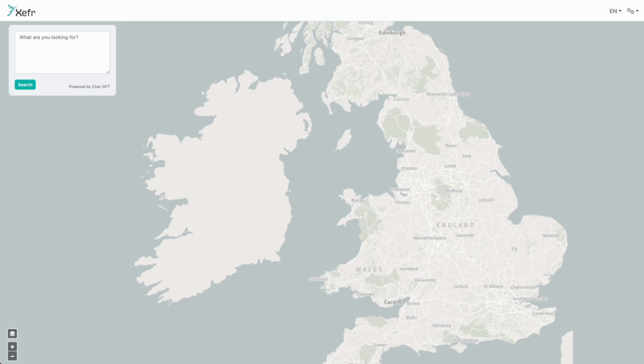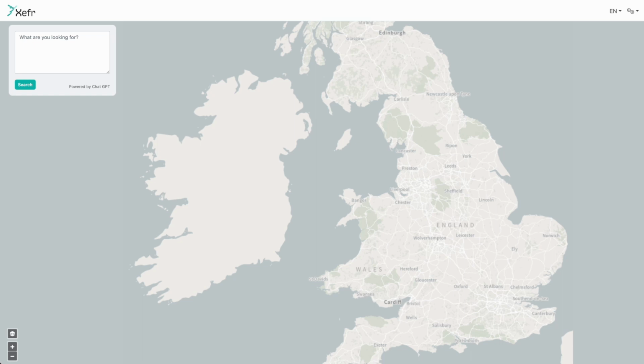Now, you will no doubt have heard of Chat GPT recently. It's made some huge waves in the AI space and has really transformed how we use and interact with natural language processing algorithms. Now, this example is using a map-based interface, and we've loaded it with the geolocated data for all of the road accidents that the police force attended to last year in the mainland UK.